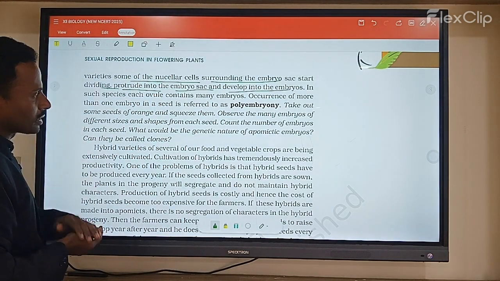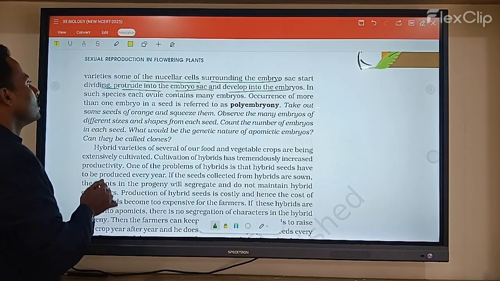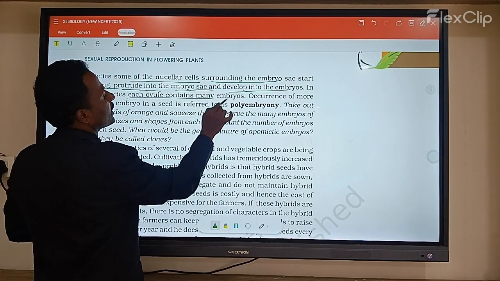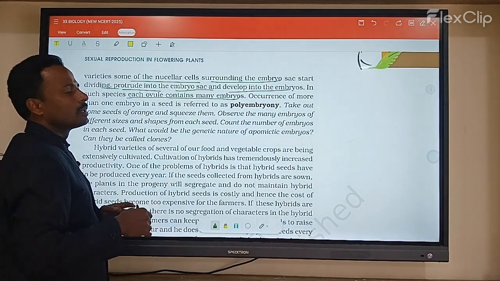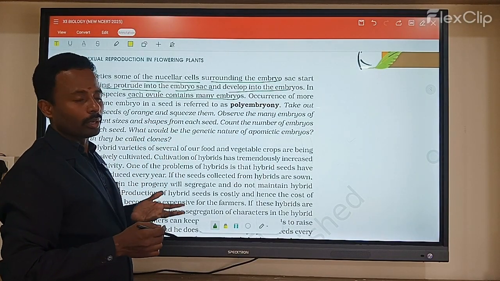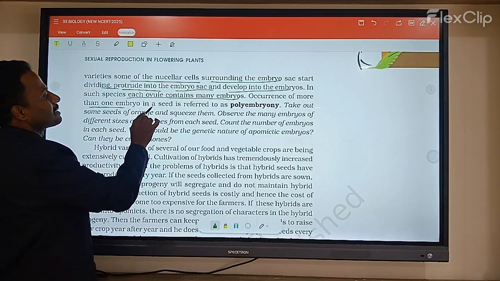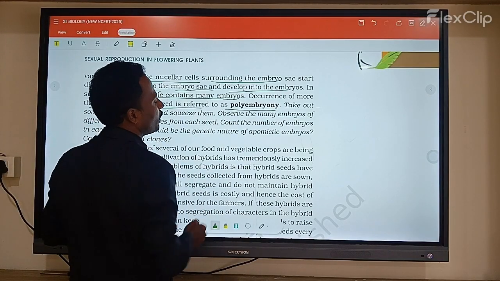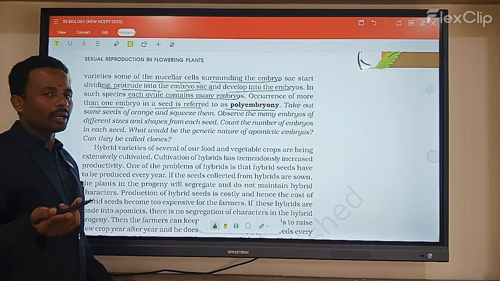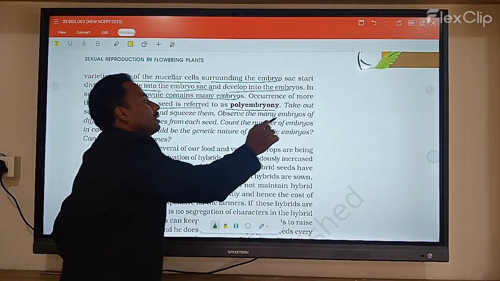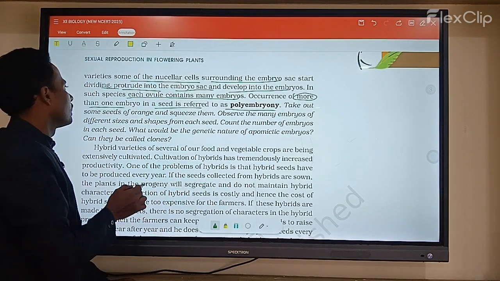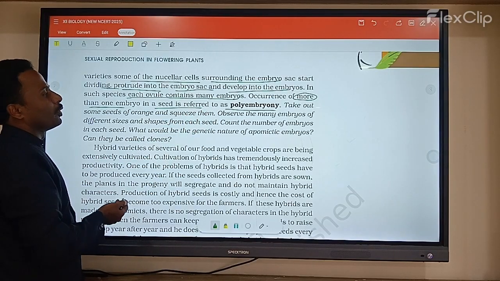So a number of embryos are produced. In such species, ovules contain many embryos. Sometimes an ovule contains many embryos, whereas normally there is one embryo per seed. When more than one embryo is present in a seed, that is called a polyembryonic condition.